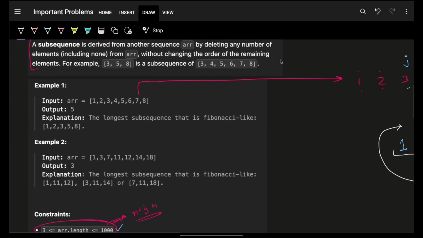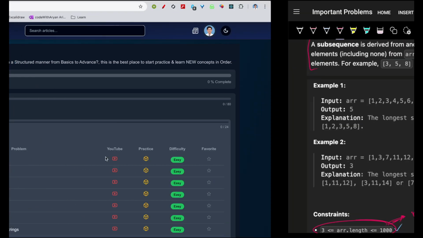Let's take another example, which is 1 3 7 11 12 14 and 18. Let's now take this one. With that in mind, let's say my current is here. So obviously my previous index is here, previous idx. Again, in the code you will see I have replaced it with left and right. So it is left, it is right. This is how I've replaced it, just for being symmetric with what we have in twosome.